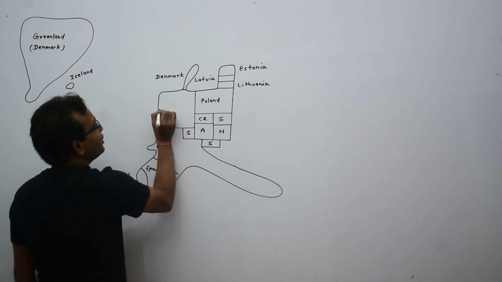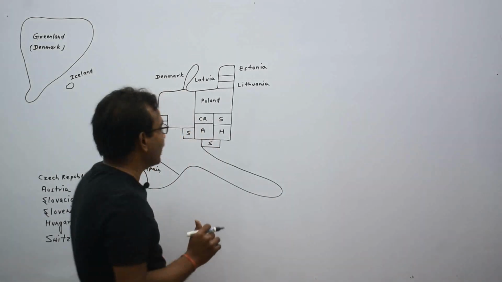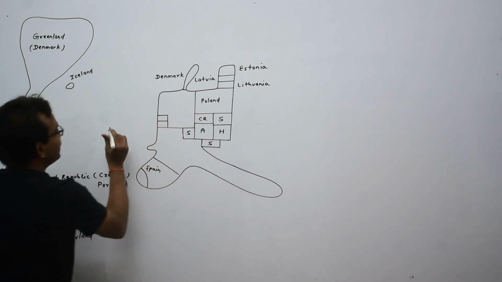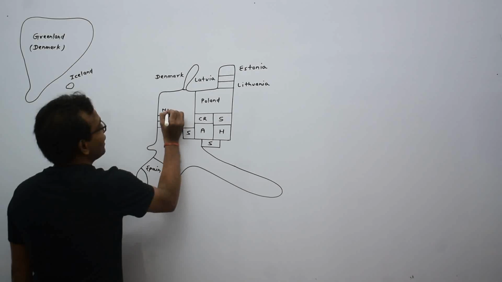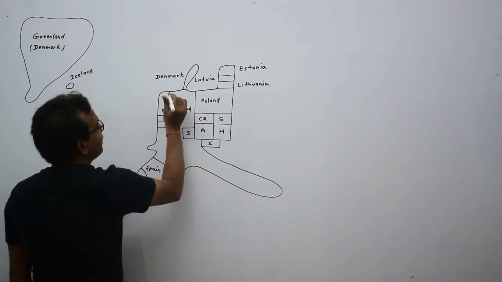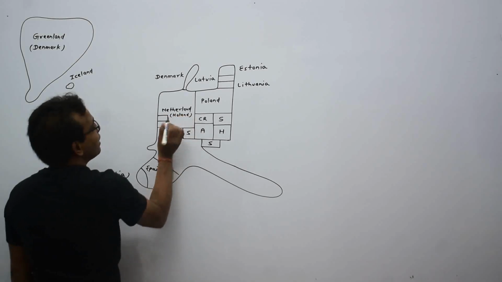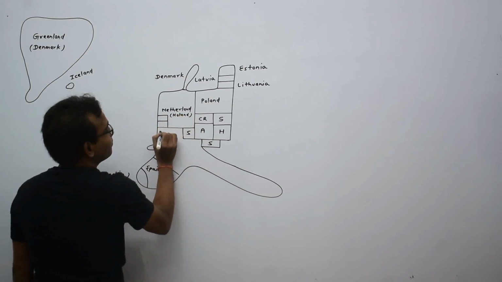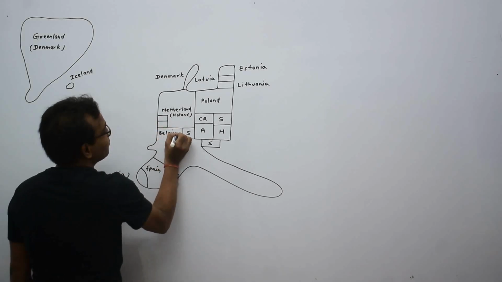This is Netherlands. The another name of Netherlands is Holland. And this is Belgium, below the Netherlands.